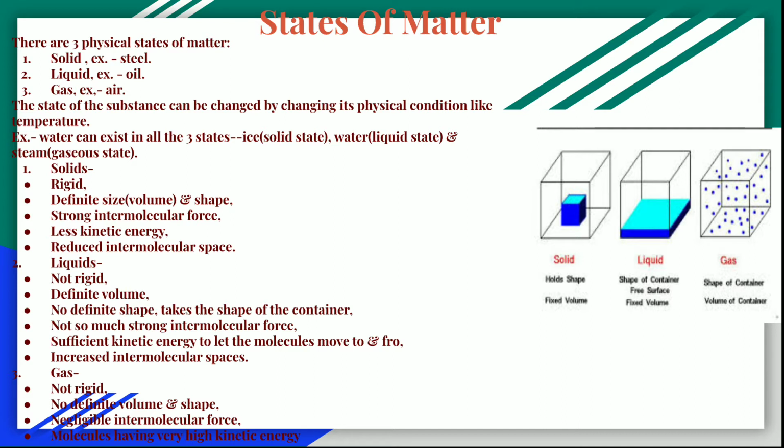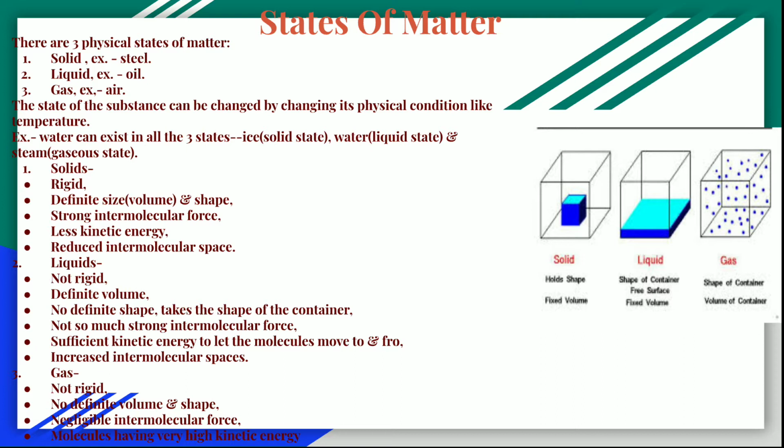Then the liquids, they are not so rigid like the solid, they have a definite volume but no definite shape, that's why they take the shape of the container. They do not have so much strong intermolecular force. Okay, the molecules have sufficient kinetic energy so that they can move to and fro. Then they have increased intermolecular space, more than the solid.